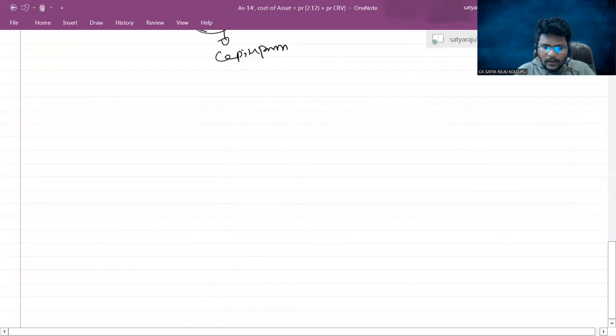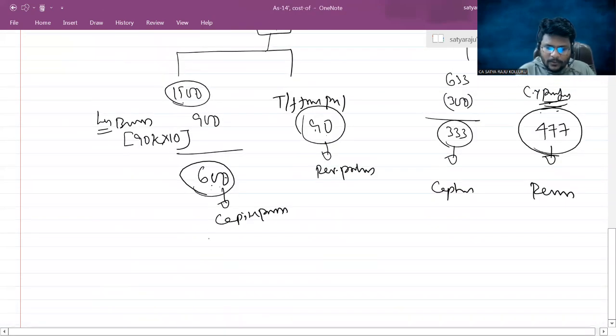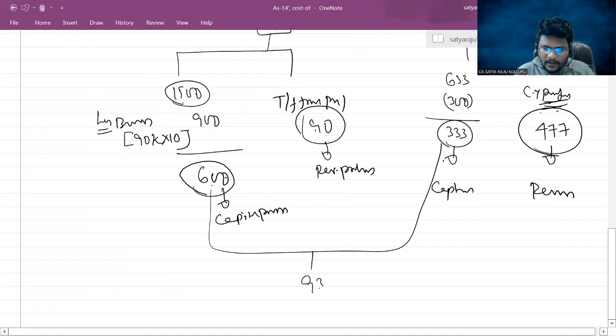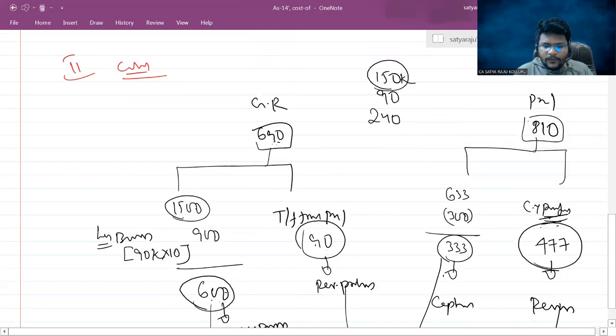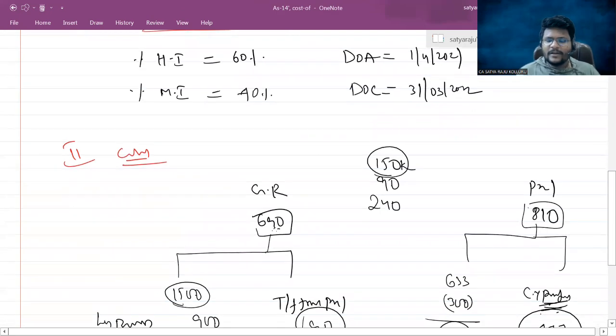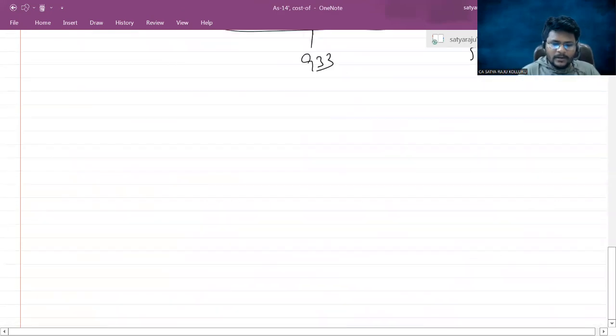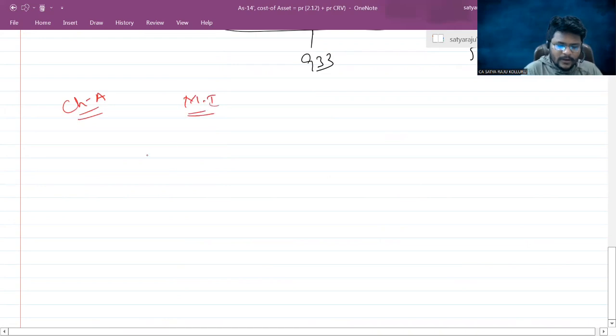Now, the total of the capital profits was 933 and the total of the revenue profits was 567. Am I right? If you are able to demonstrate this classification, half of the problem is over, because the next one is coming under chart A, calculation of minority interest, where you can start with share capital, capital profits, and revenue profits. Here 100%, here holding interest, here minority interest.